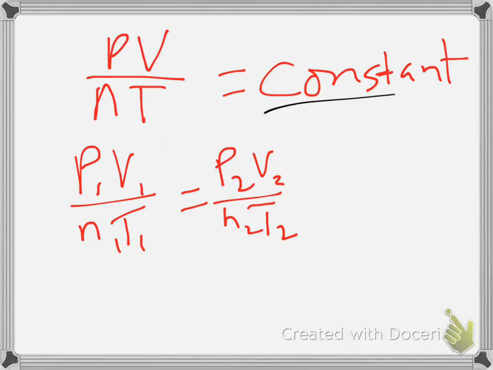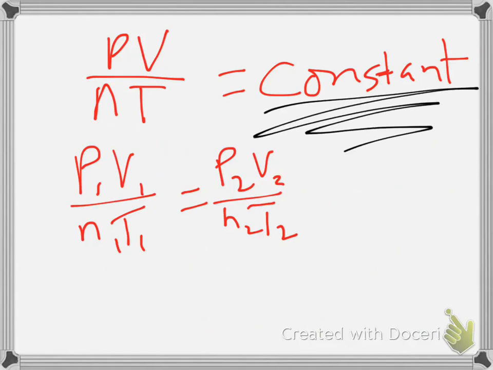Okay, but the question is, what is this constant that we have here? So we can find it experimentally by measuring the pressure, the volume, the number of moles in a gas, and the temperature of the gas, and just doing the calculation for that constant. And what I'm going to do is put that into the questions at the end of the video. And so you're going to calculate the gas law constant. That goes right there.